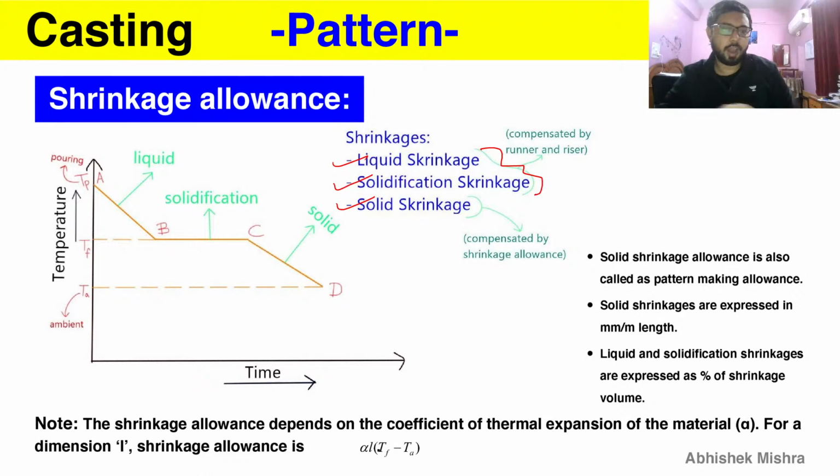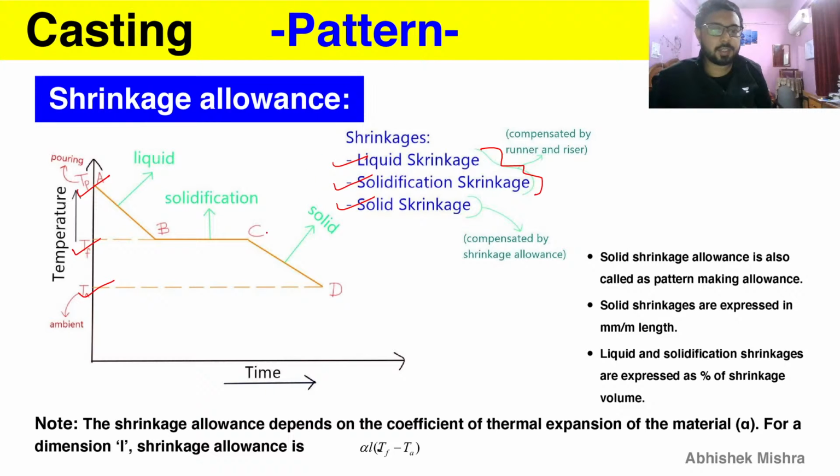This graph shows quite clearly what the shrinkages are, where they are happening, and what the temperatures involved are. Pouring temperature is the maximum temperature, at which you are pouring the liquid metal. Then you get to the freezing temperature, where the phase change will happen, and then ambient temperature will be the final temperature, after which your process will be completed and thermal equilibrium will be reached.